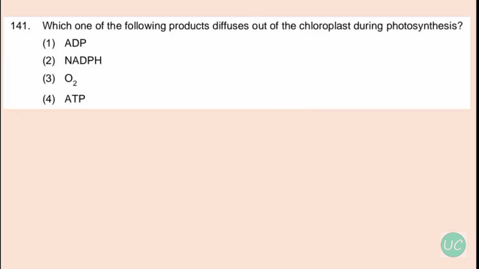Okay, our next question is, which of the following products diffuses out of the chloroplast during photosynthesis? So the options are ADP, NADPH, oxygen, or ATP. So the correct option is oxygen. Now the products of light reactions are ATP, NADPH, and oxygen, and of these oxygen diffuses out of the chloroplast, while ATP and NADPH are utilized further in the process of food synthesis.